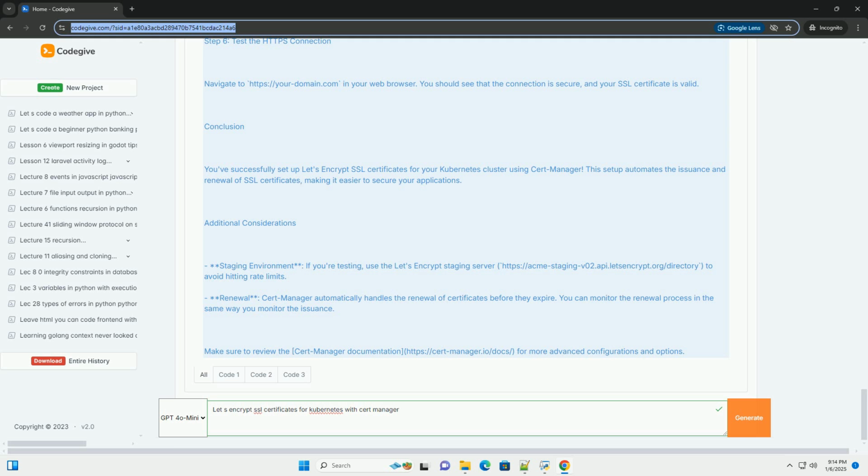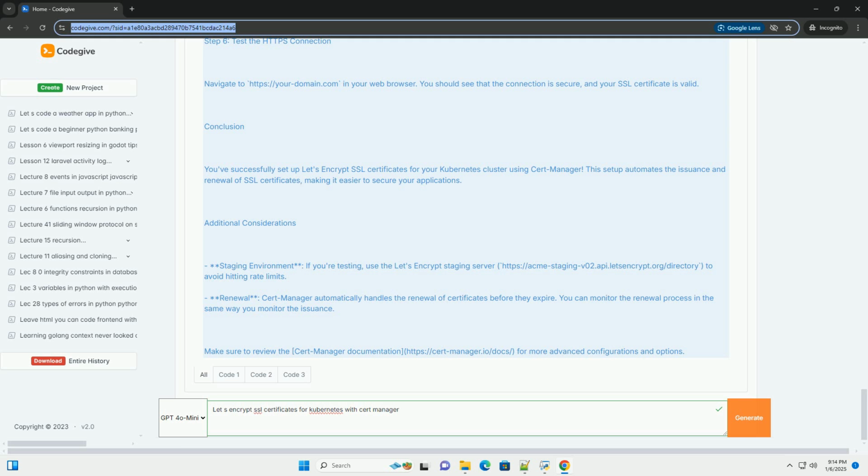Step 3. Create an ingress resource. Now, create an ingress resource that uses the cluster issuer we just created to obtain a TLS certificate for your domain. Create a file named ingress.yaml. Replace yourdomain.com with your actual domain and your-service with the name of your service. Apply the ingress resource.